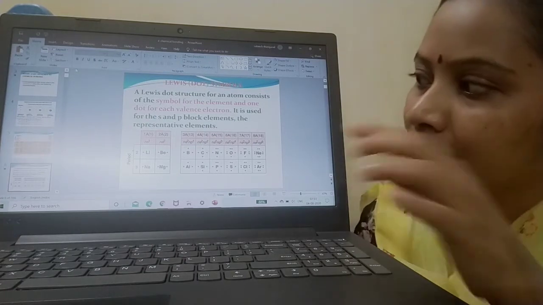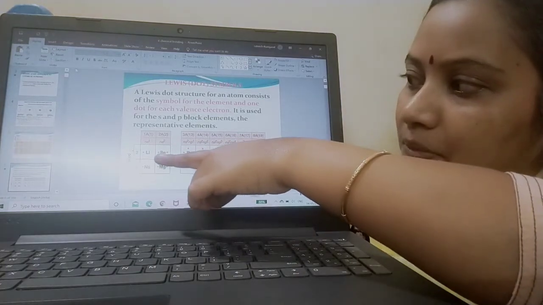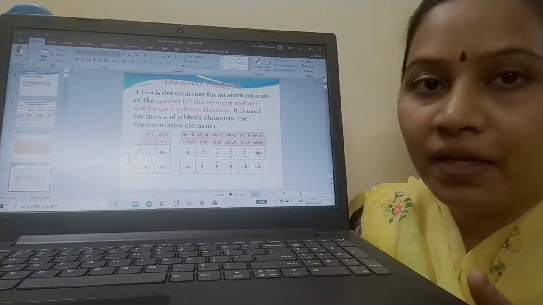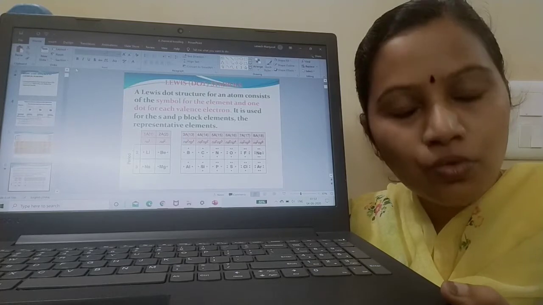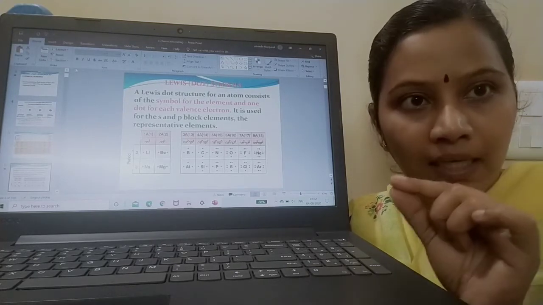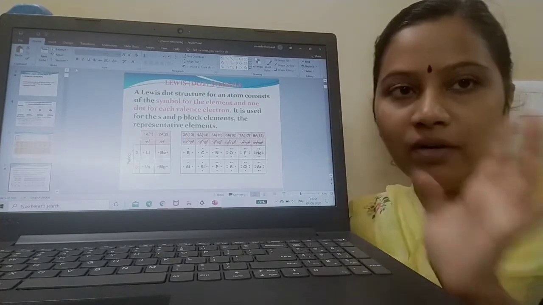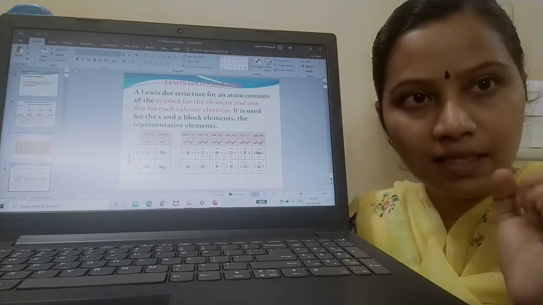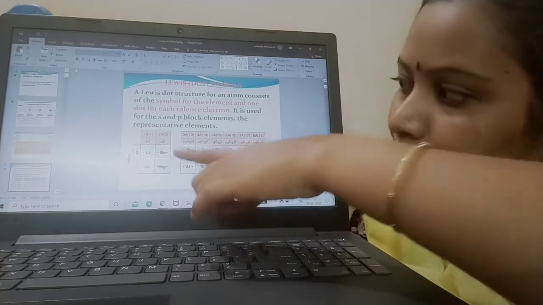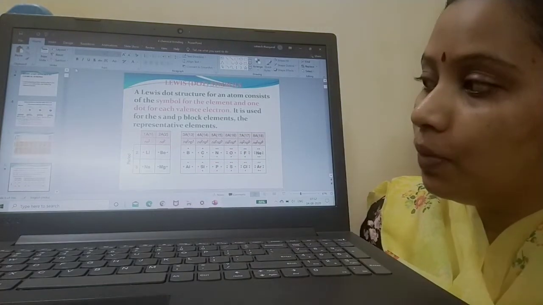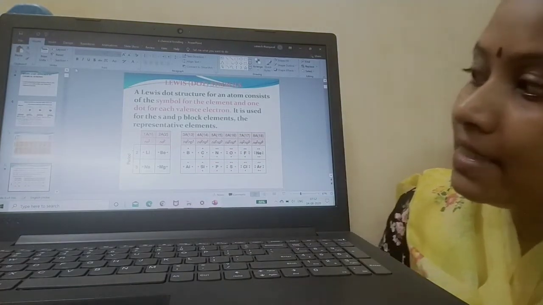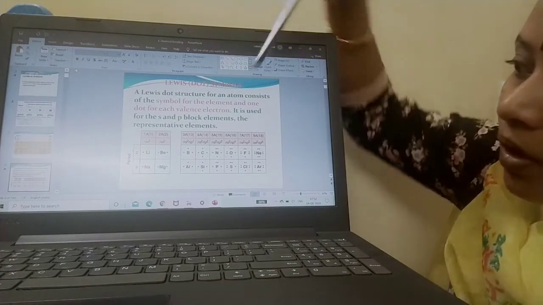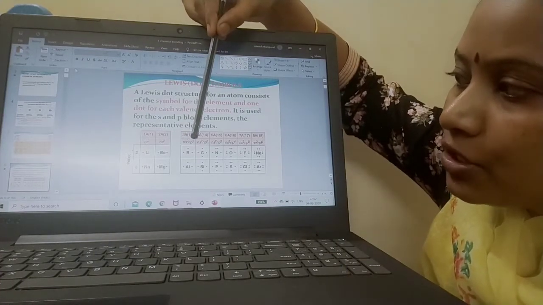Okay, clear? Now moving to the second element, beryllium. Beryllium's configuration is ns2. So how will I indicate it? Be, with one dot on this side and one dot on the right-hand side. Clear? Now boron, what is boron's configuration? It is ns2 np1.